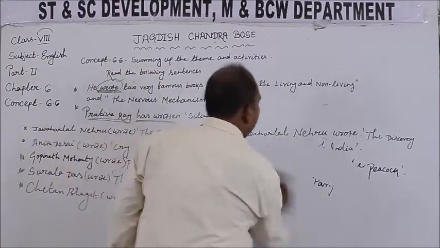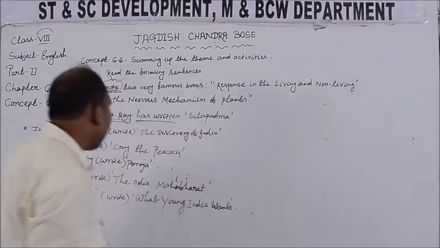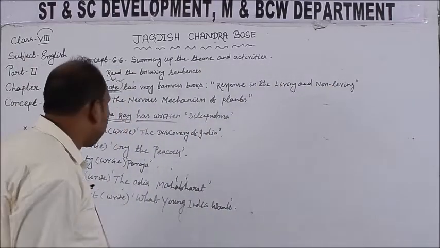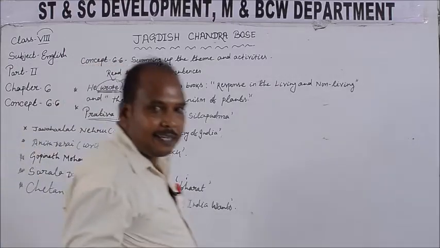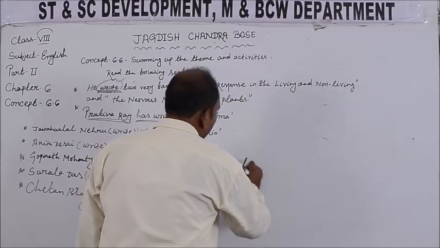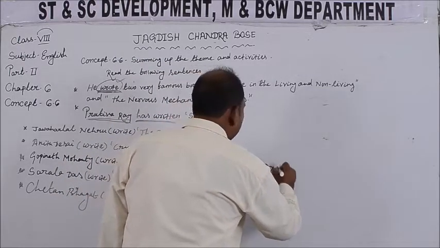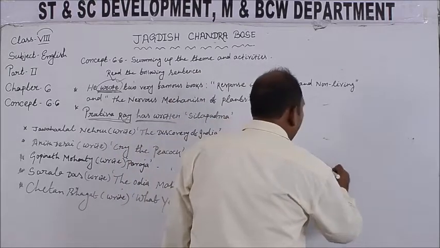Next one is Sarala Das. Students, all of you know about Adi Kavi Sarala Das. Okay, and Sarala Das, he wrote the Odia Mahabharat. So as Sarala Das is not alive, we will write Sarala Das wrote the Odia Mahabharat.